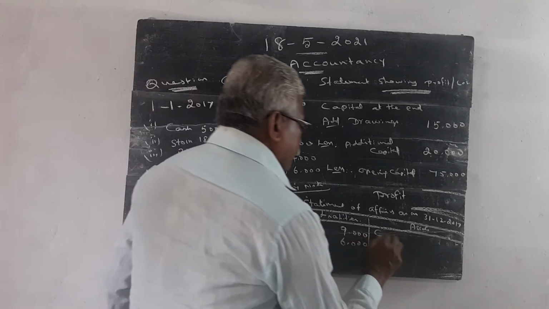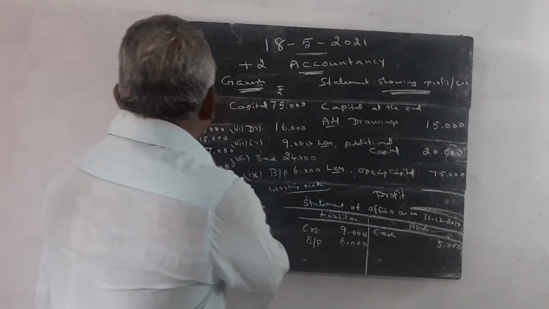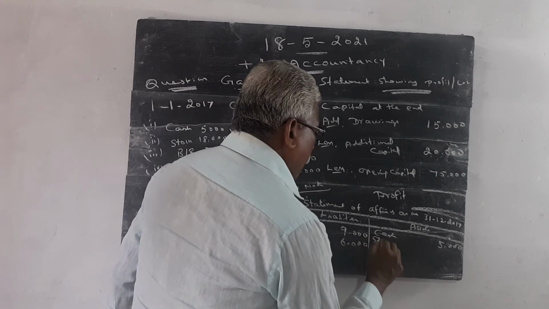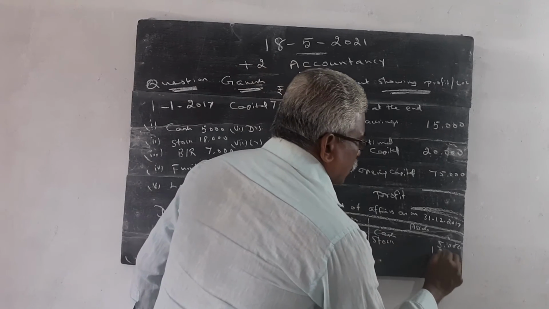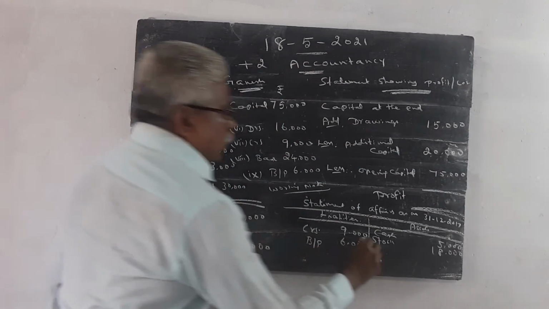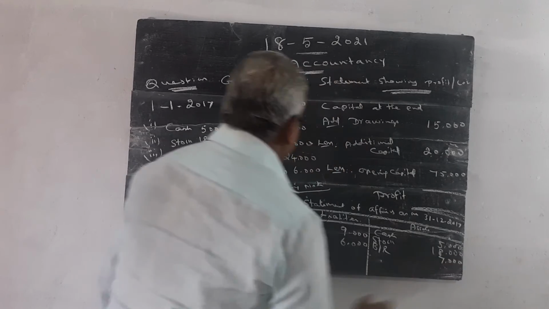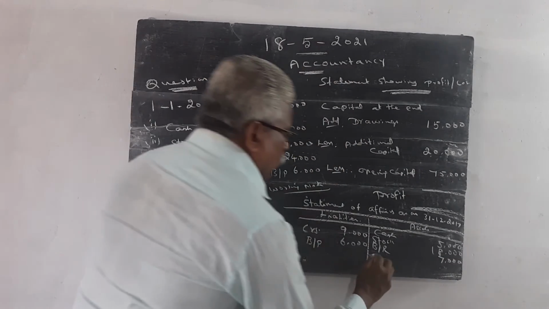Cash 5,000. Then stock 18,000. Then bills receivable 7,000. Then furniture 3,000.